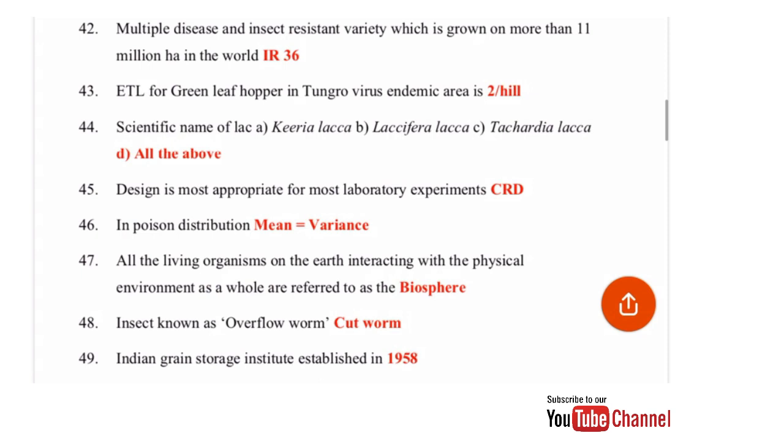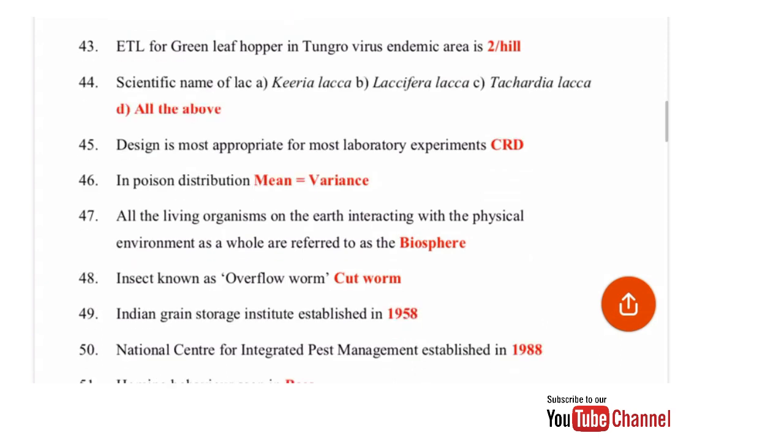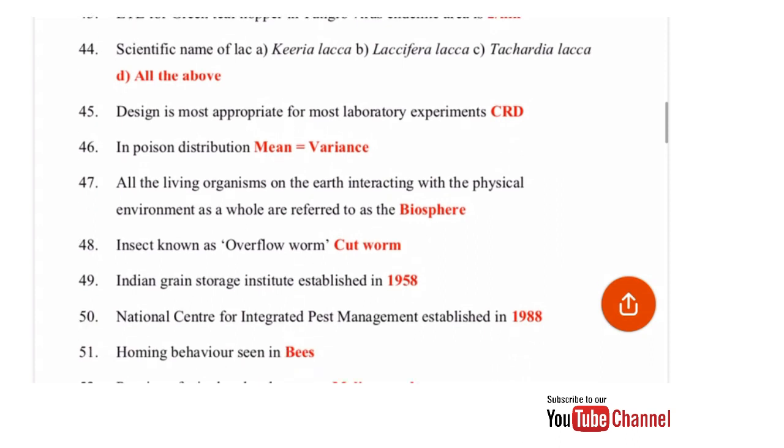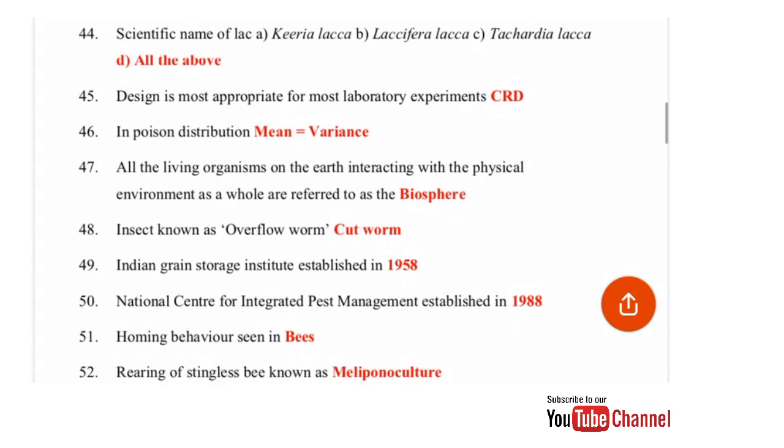Indian Grain Storage Institute established in. So the Indian Grain Storage Institute was established in 1958. National Center for Integrated Pest Management was established in 1988 in New Delhi. Homing behavior is seen in, so this is seen in bees. Homing behavior means the ability of the bees to navigate to the hive after visiting the food source. So this is homing behavior.